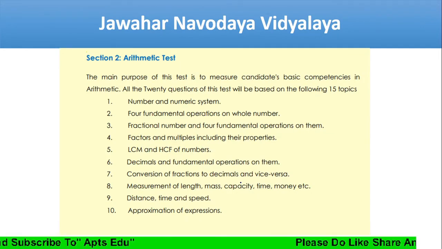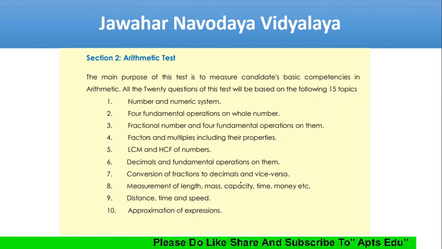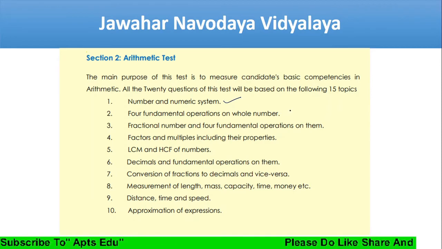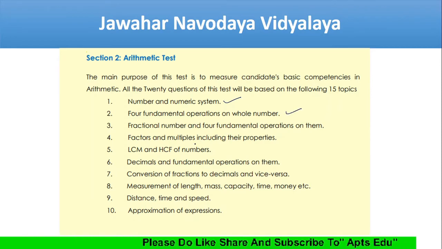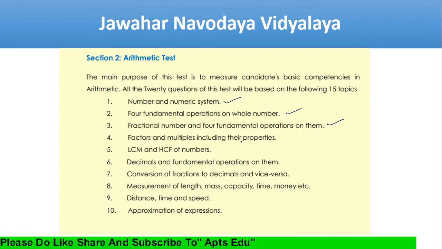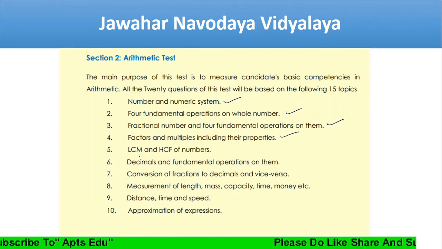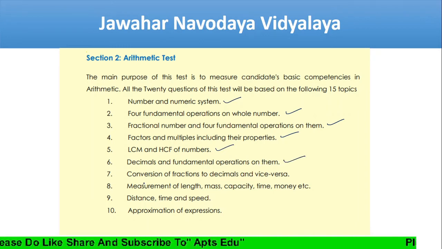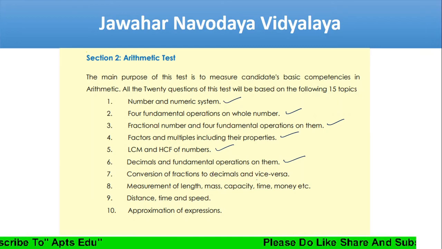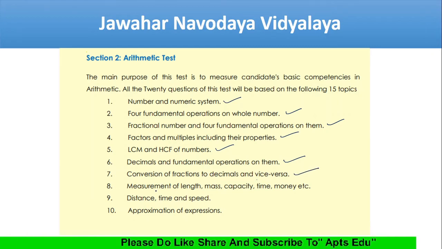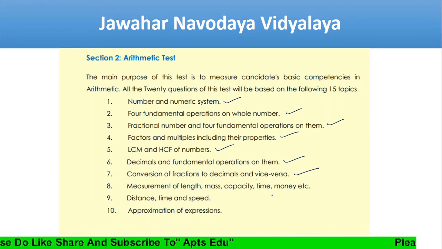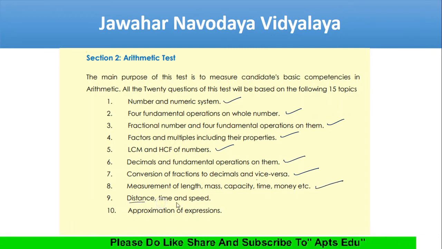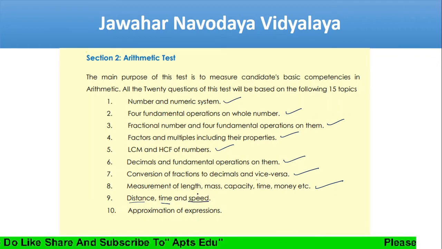So arithmetic, we'll see the syllabus of this one. You have number and numeric system, four fundamental operations on whole numbers, fractional numbers and four fundamental operations on them, factors and multiples including their properties, LCM and HCF of numbers, decimals and fundamental operations on them, conversion of fraction to decimals and decimal to fraction, measurement of length, mass, capacity, time, money, time, distance and speed.